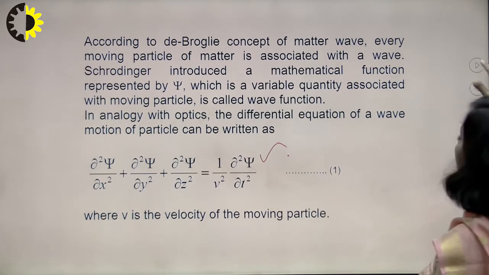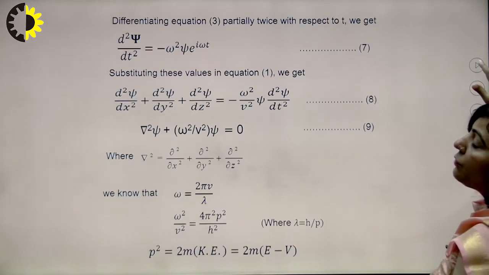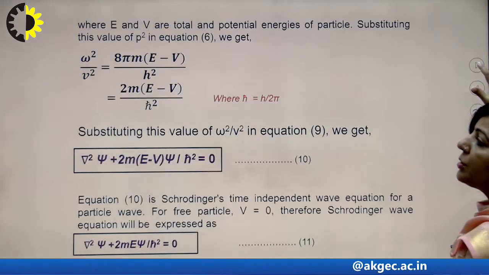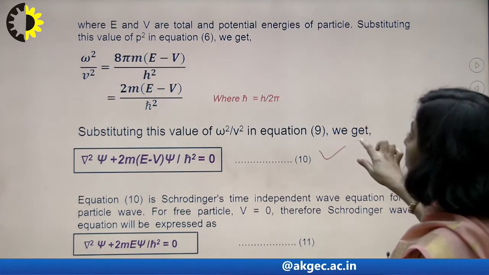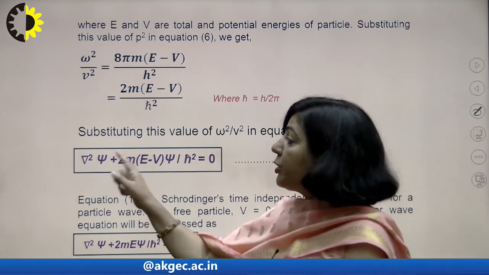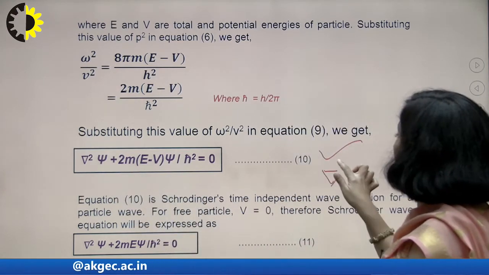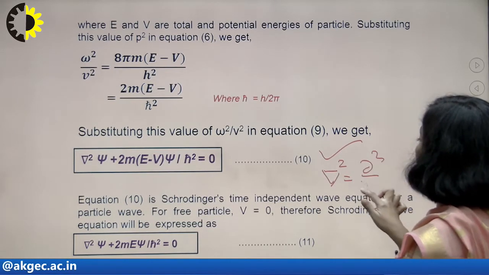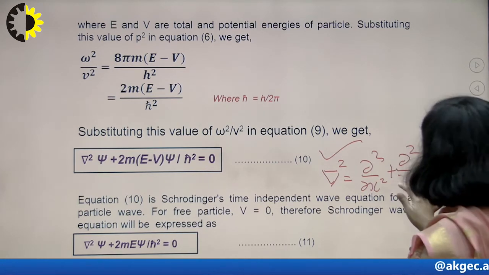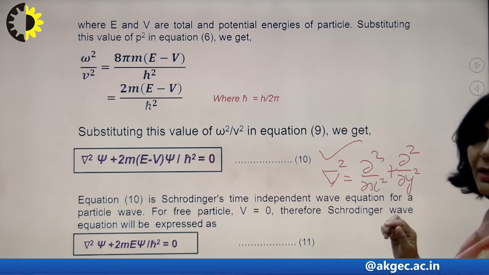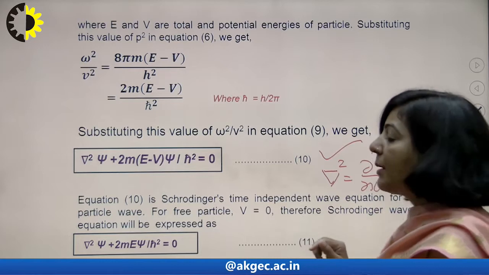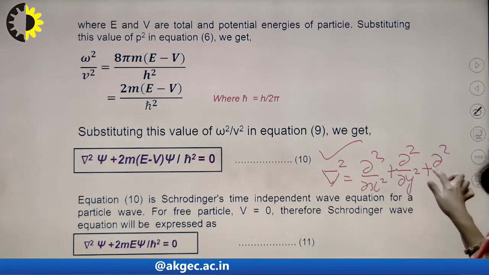So he proposed this equation, and later on this equation was presented in a form which is known as the time independent form. I have already derived this Schrodinger wave equation, and this equation number 10 is your time independent equation. In this equation, this is the Laplacian operator. This Laplacian operator del square is equal to del square upon del x square plus del square upon del y square. You should know from your chapter on electromagnetics that del is a vector differential operator, and if you take del dot del, then that will be del square, known as the Laplacian operator, and the value of that Laplacian operator is actually this.